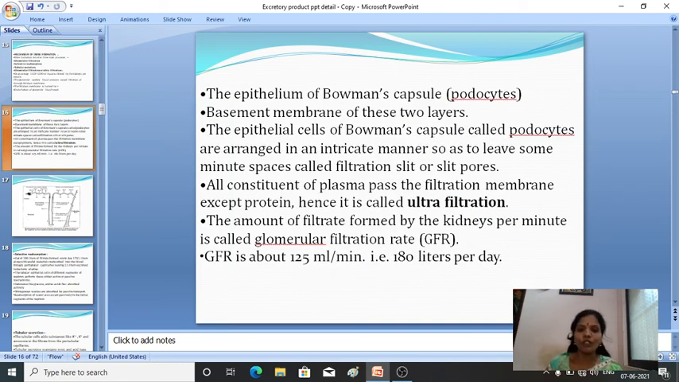Then the amount of GFR, this definition you have to know. What is glomerular filtration rate? The amount of filtrate which is formed by the kidney per minute is known as glomerular filtration rate.